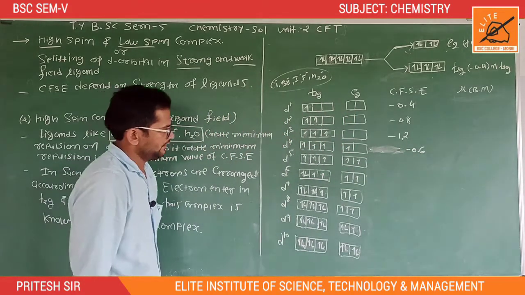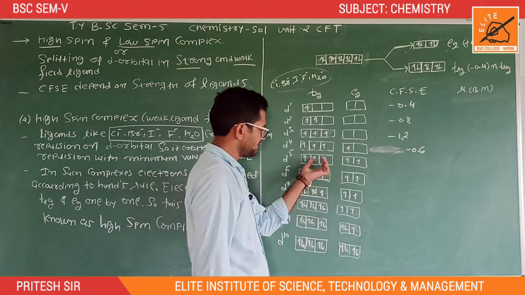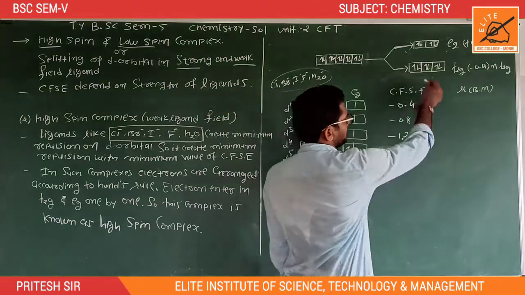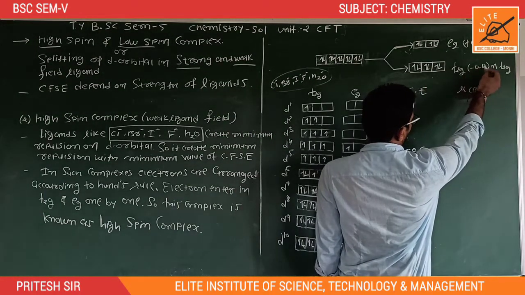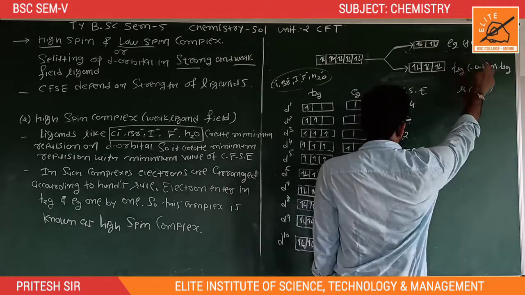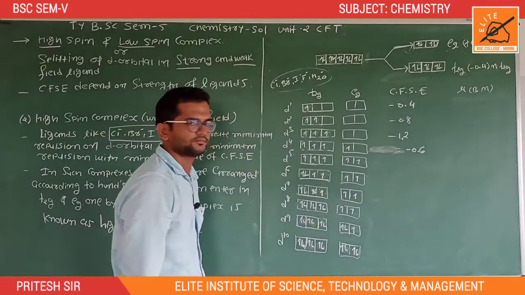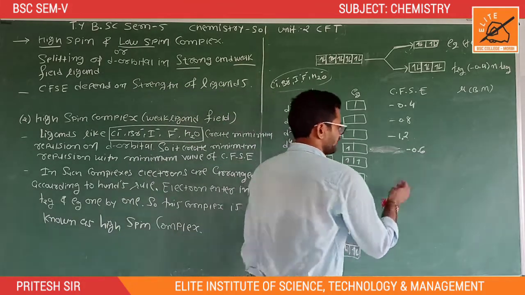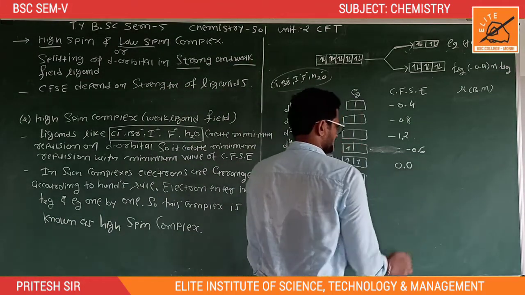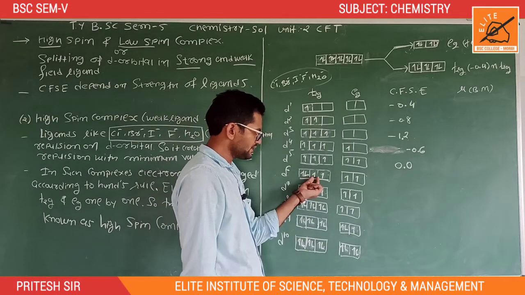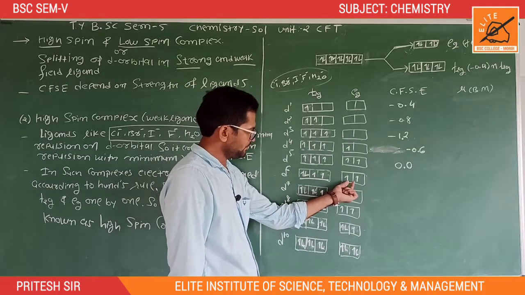Now d5. Here three electrons are present in t2g, so 3 into minus 0.4 is minus 1.2, and 2 into 0.6 is plus 1.2. Minus 1.2 and plus 1.2 cancel out, and the final value of CFSE is 0.0. Now d6, t2g4 eg2.